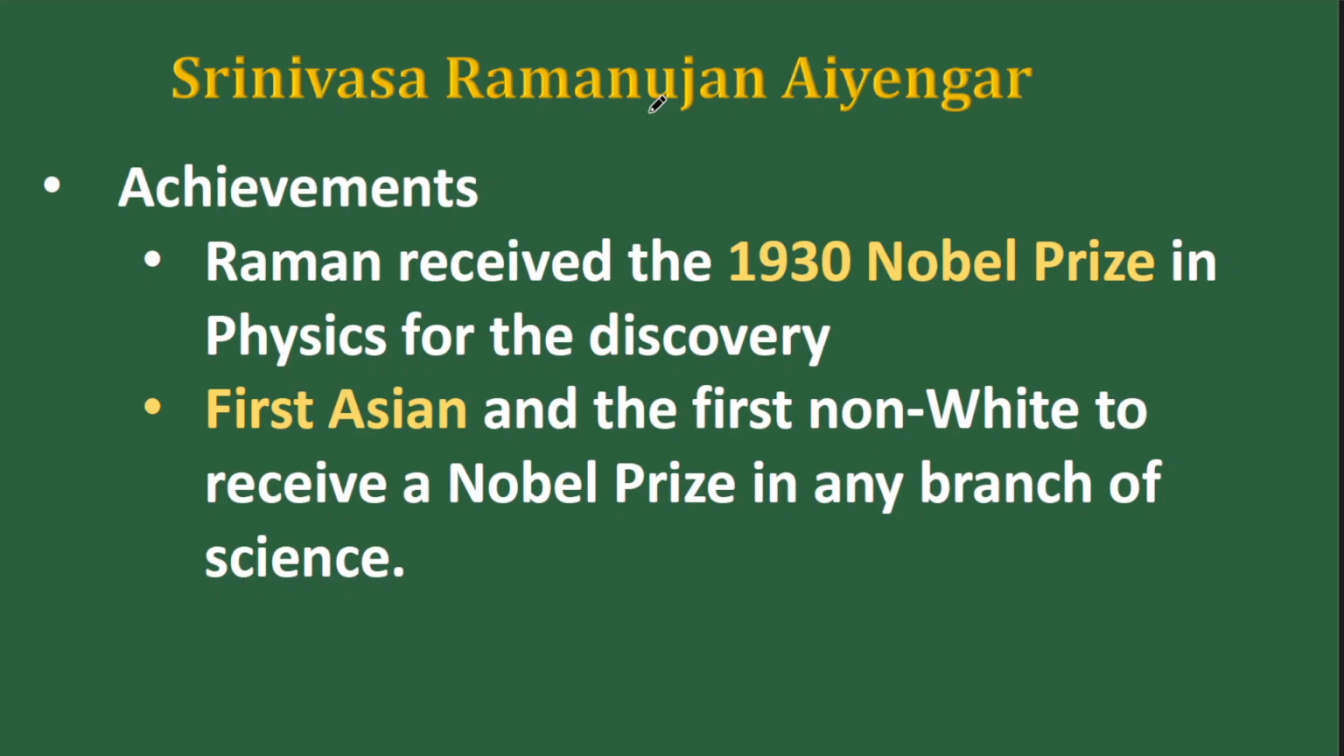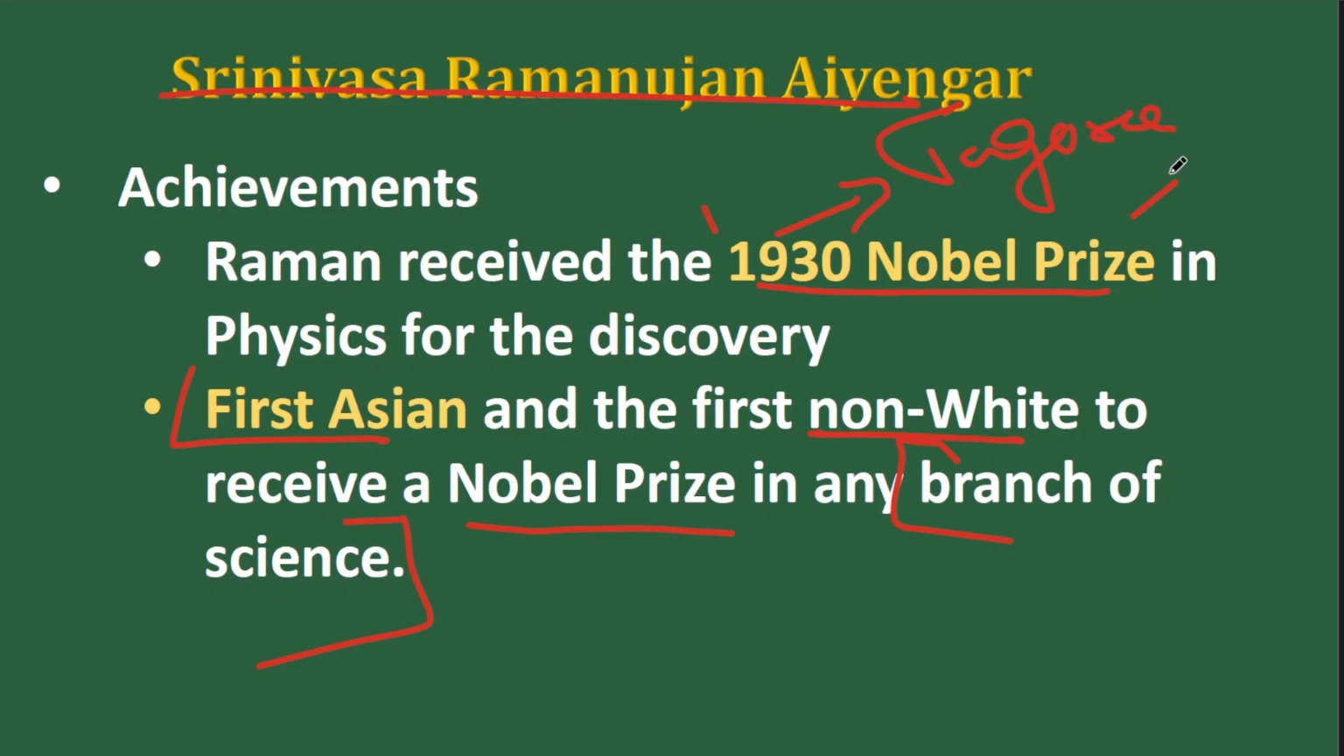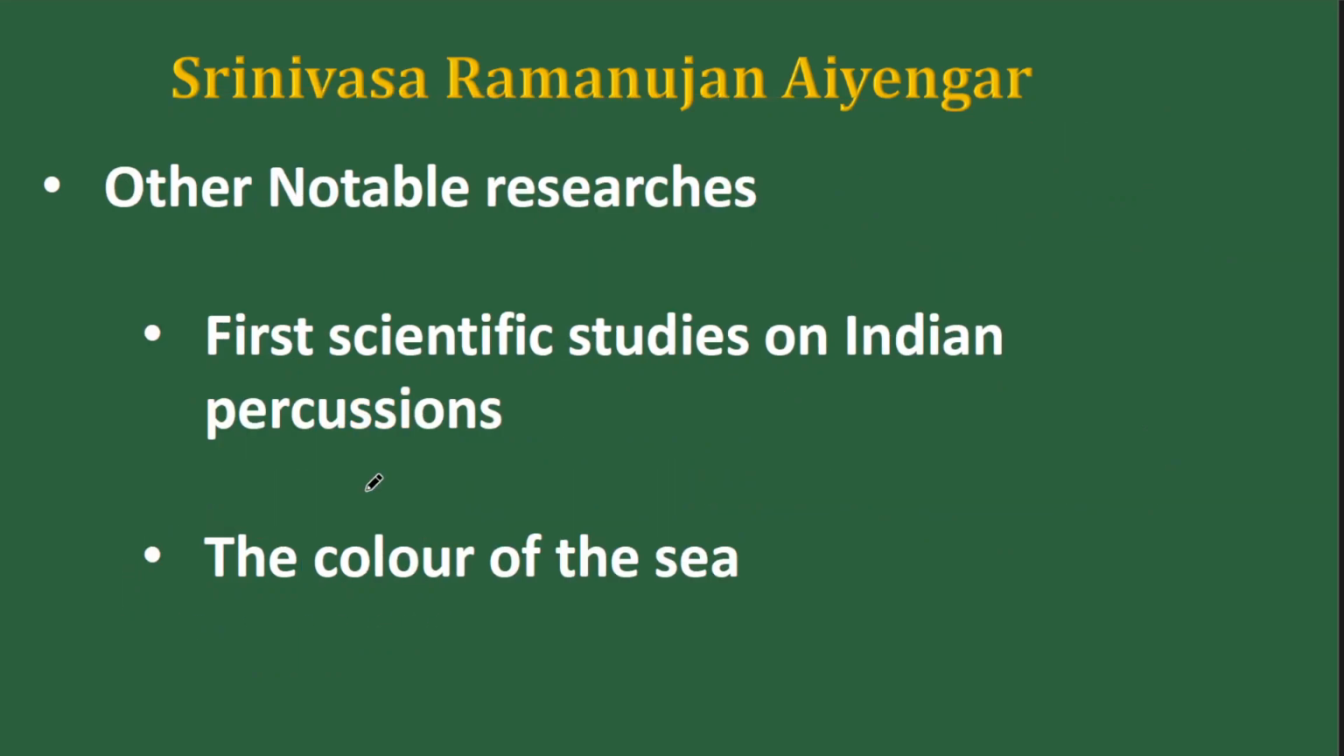Now the achievements of C.V. Raman. Here the title is C.V. Raman. The achievements of C.V. Raman. For this discovery, he got the 1930 Nobel Prize, and he was the first Asian, not even the first Indian, the first Asian, and the first non-white to receive a Nobel Prize in any branch of science. So even before this, Tagore got the Nobel Prize for Gitanjali. That was in the field of literature. This is in the field of science. That should be clear.